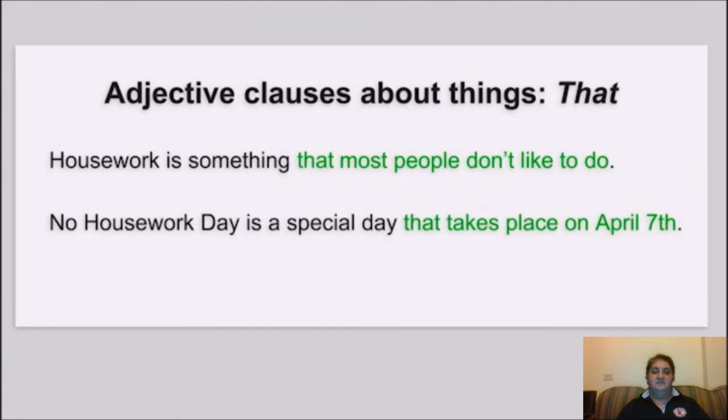Now look at these sentences. Housework is something that most people don't like to do. No Housework Day is a special day that takes place on April 7th. In these sentences, we use adjective clauses to identify or describe things. In the first sentence, the adjective clause that most people don't like to do describes something, housework. In the second sentence, the adjective clause that takes place on April 7th describes a special day, No Housework Day. Notice, we can introduce adjective clauses about things with that. We cannot use who.